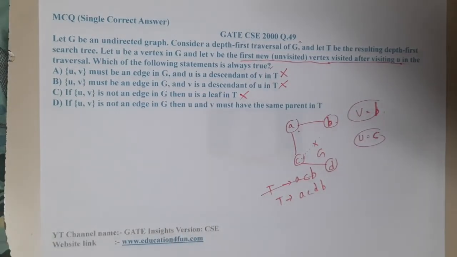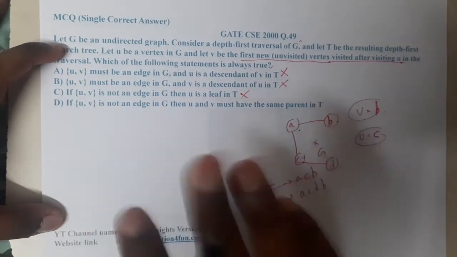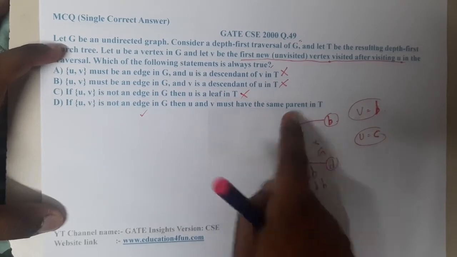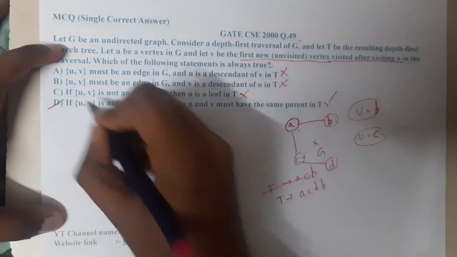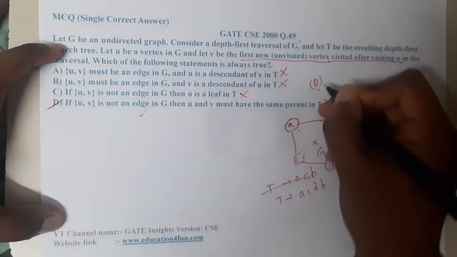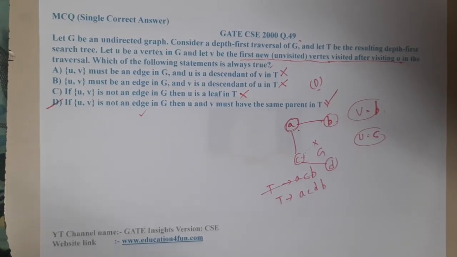Let us check the last statement. If (U, V) is not an edge, so there is no edge, then U and V must have the same parent. That is true. So from this understanding, from a simple graph, you can say that option D is the correct answer. Let me just cross check the answer. Yes, option D is the correct answer.